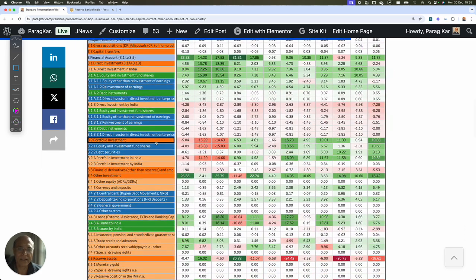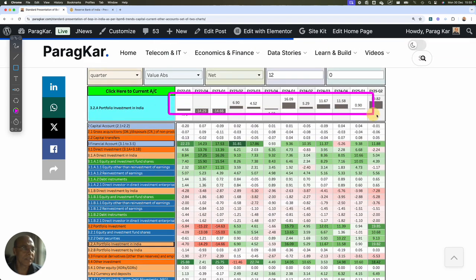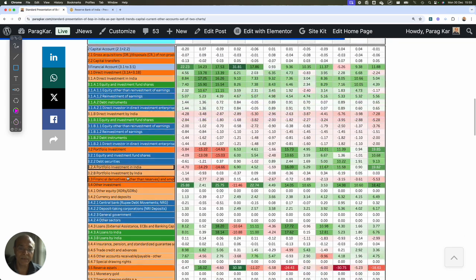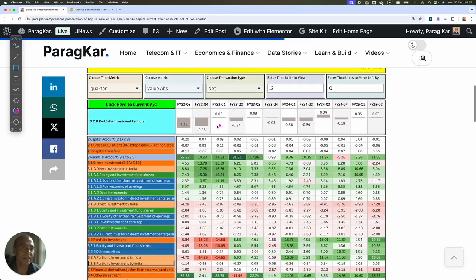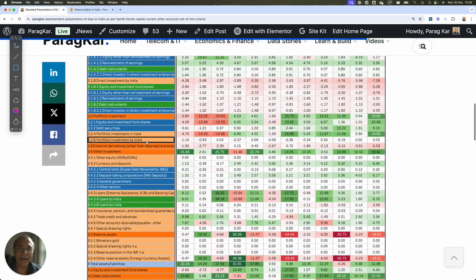Now here there are portfolio investment, also investment in India and investment by India. Investment in India, we are doing better, and if I look at investment by India, you will find that here we virtually have not done much investment, right? So it's almost zero, right? Then after that, we have done portfolio investment.